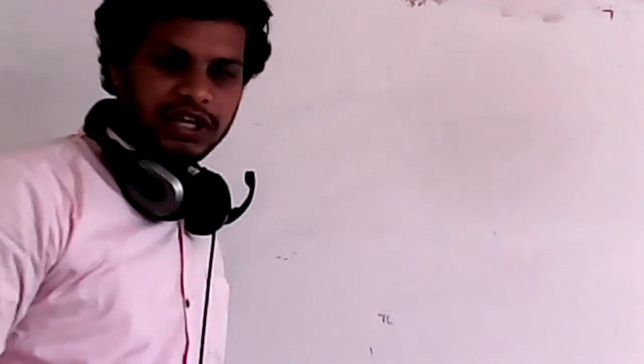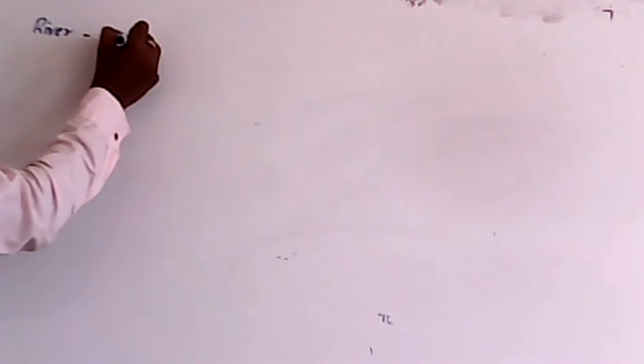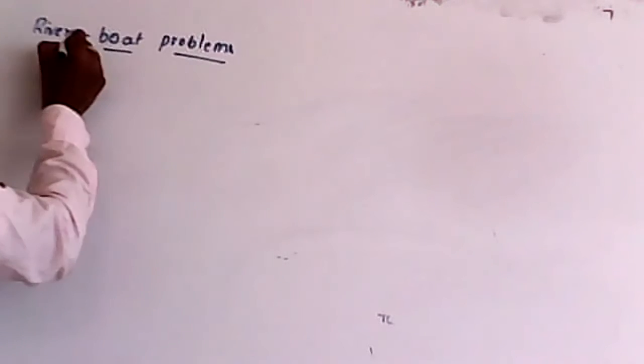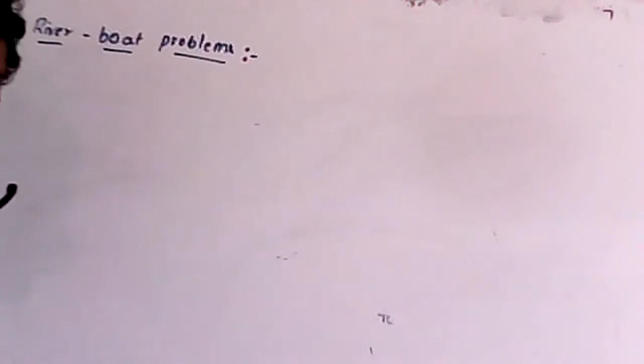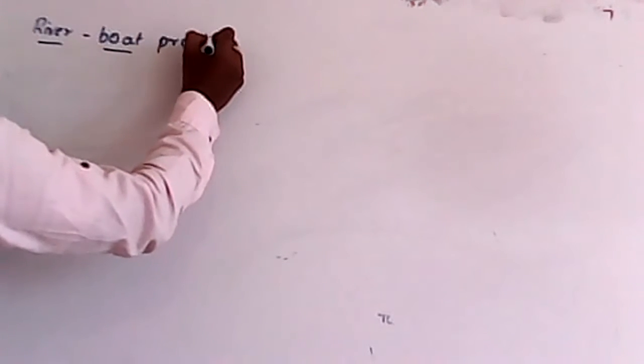Now listen, I'm going to explain the next concept, that is riverboat problems. That riverboat problems is there in your book. I will explain that concept and today we'll discuss the problems from exercise number 1. So that is riverboat problems. The next concept I'm going to teach you is riverboat problems.